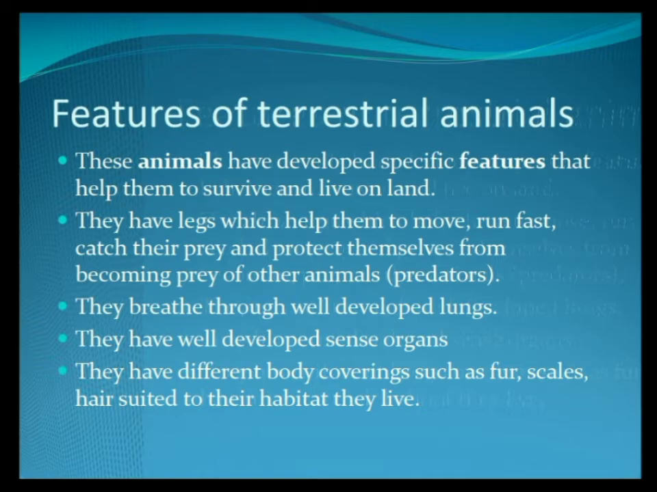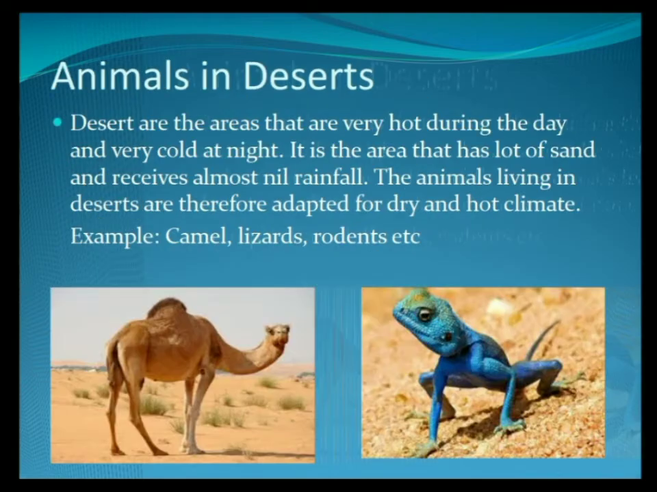They have developed sense organs to see, to hear, to feel, to taste. They also have different body coverings like fur, scales, hair suited to the habitat they live in. Like fur, polar bears have fur. Scales, reptiles like snakes have scales. Hair, like lion, tiger, zebras, they have hair and they are suited to the habitat they live in.